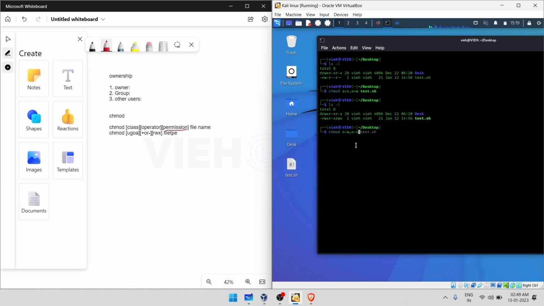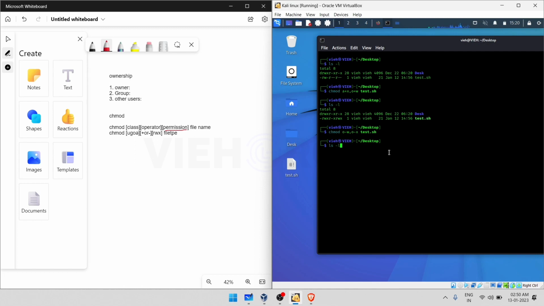So o is for others, minus w is for write, which we'll be removing, and o minus x is for execution. Minus basically means removing, and plus basically means adding. And then we need to type out the file name.